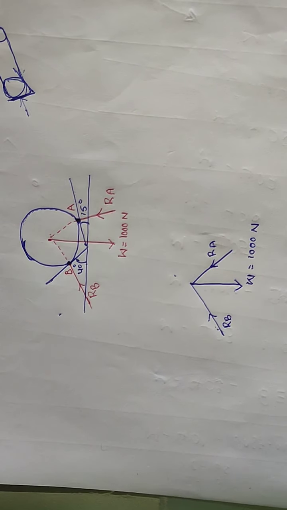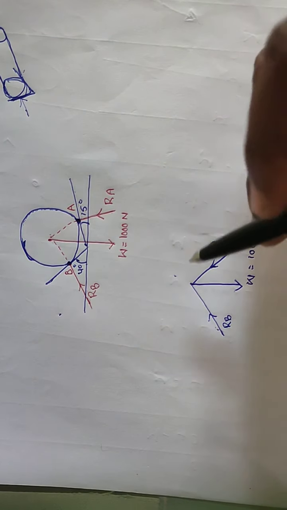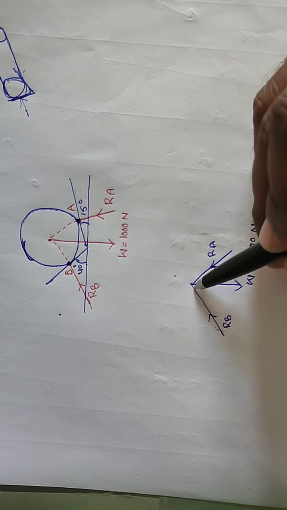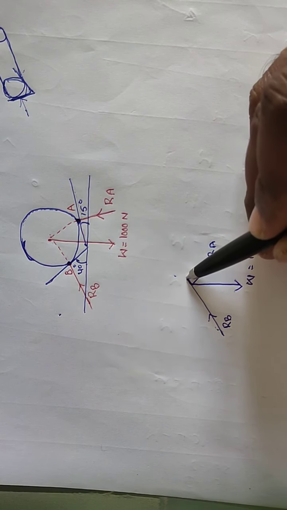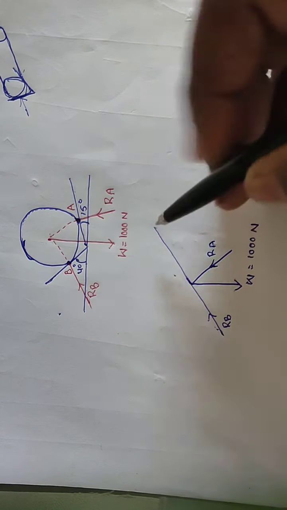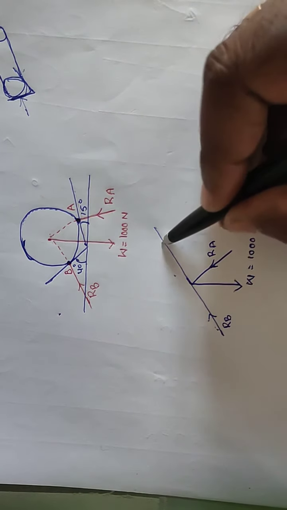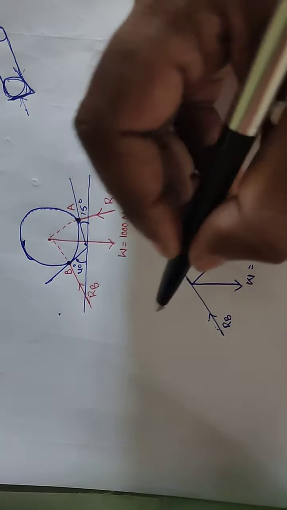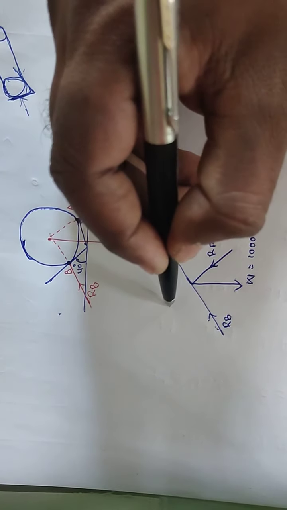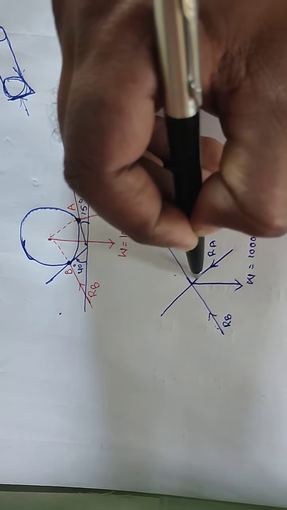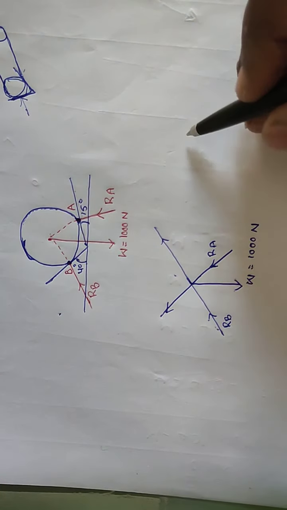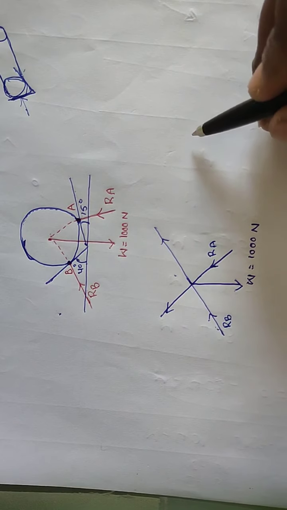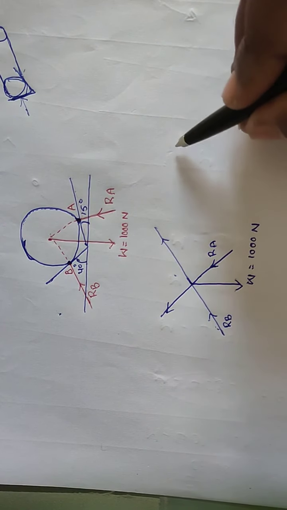For our easy calculation, here what we are doing is we are extending this RB up to here, and also we are extending RA like this. So whenever you extend, finally the free body diagram will look like this.